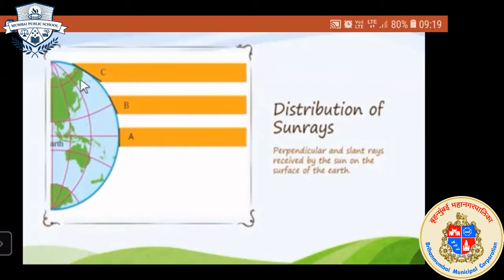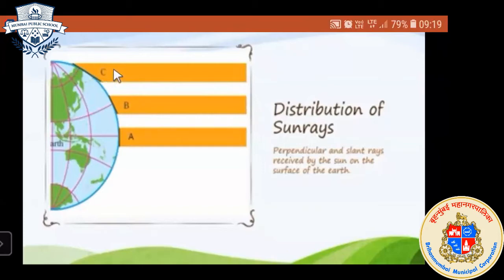And C will be the low temperature area, because it is extremely slanting to the sun. We are dealing with the spherical shape of the earth, not a straight surface. That is why this region is away from the sun, and the sun rays will be slanting to the region marked with C. That is why it will receive low temperature.